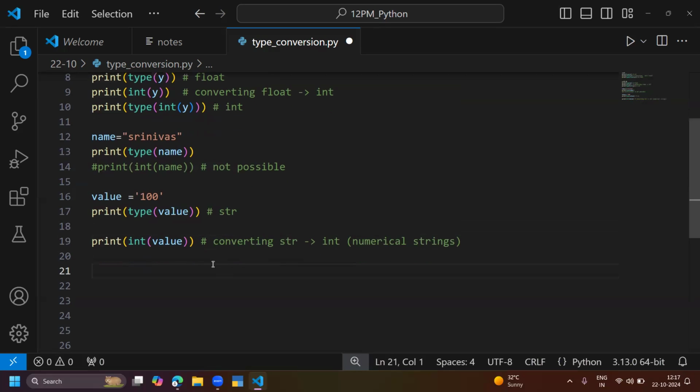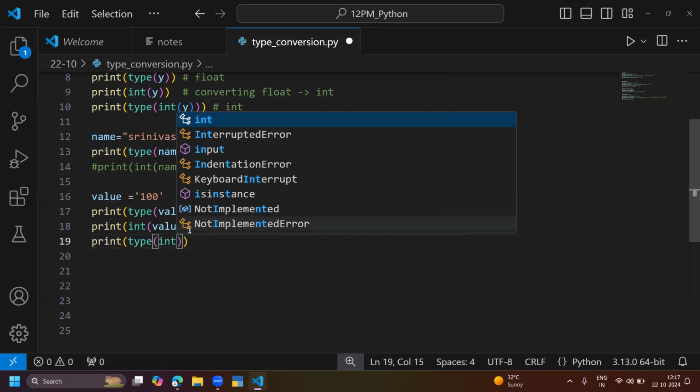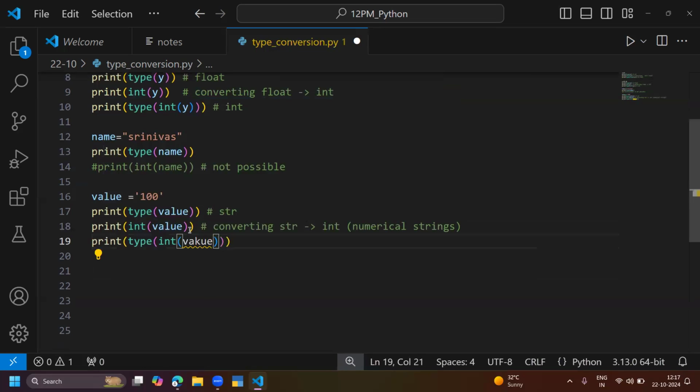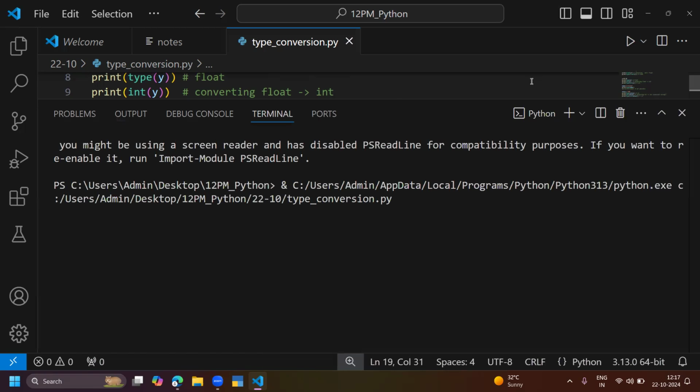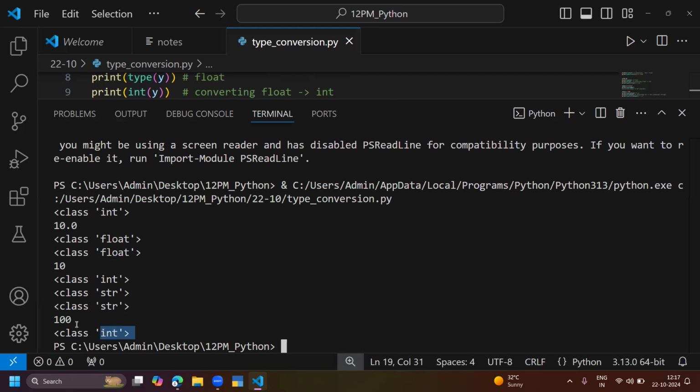So finally print the type of int of value. At the end of the day, the output is integer. Can you see the output? It is already converted. That is basically int. So previously it was string, and that was converted into the integer.